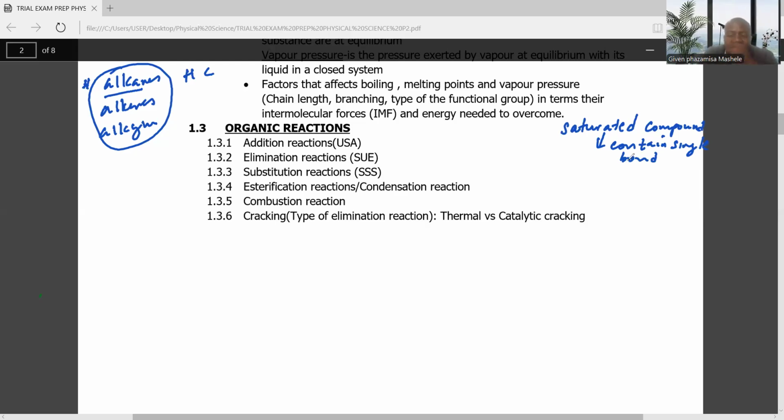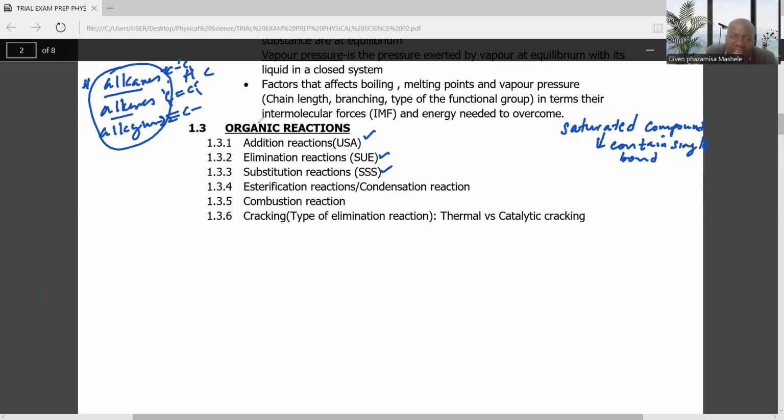In terms of structure, alkyne has a triple bond between the carbon atoms, which means this is unsaturated. Alkyne is triple bond, alkene is double bond, and alkane is single bonds. So this one is saturated. That's why I said we need to first understand the first video. It will be easier for you to understand this.